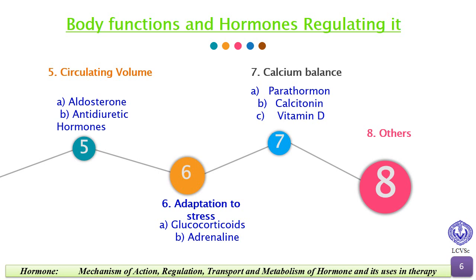The next function is adaptation to stress, and the hormones responsible are glucocorticoids and adrenaline, hormones secreted to overcome stress. The next function is calcium balance. The hormones which maintain the calcium balance are parathormone, calcitonin, and vitamin D, and others.